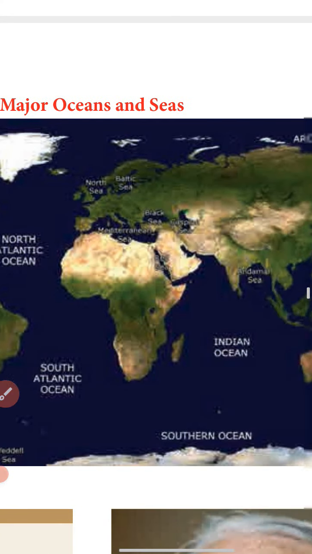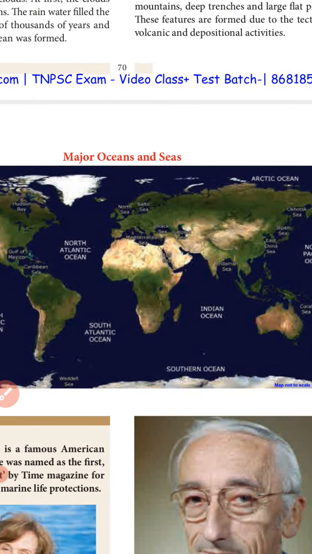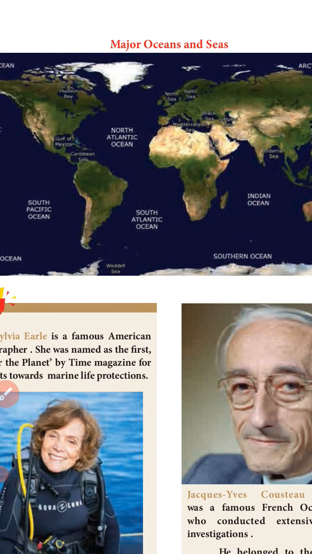See the world map, all the important major seas and oceans are shown.